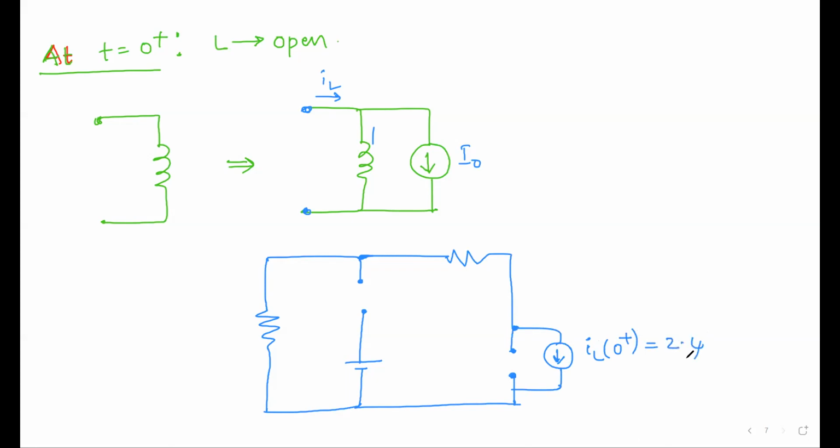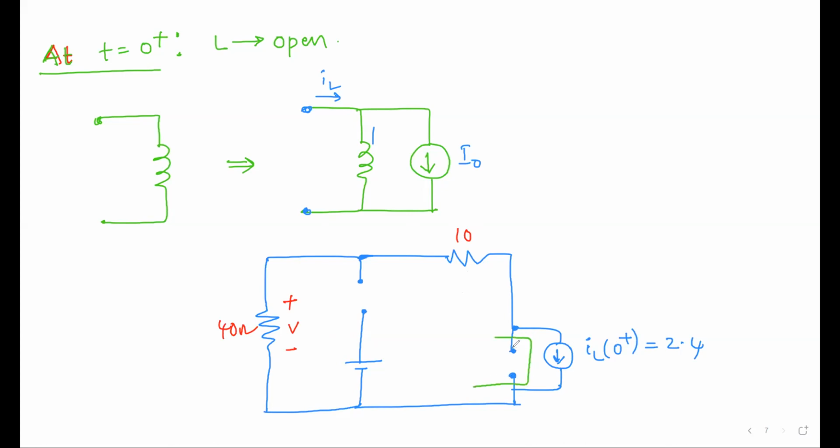So what we understand is the circuit is still on, and there is one loop. You cannot write a loop equation when there is a current source, but we don't require a loop equation to find the voltage across the 40 ohm resistor. So what is the 40 ohm resistor voltage? This is 10. And what is the current flowing? This is 2.4. Just look at the direction of current.